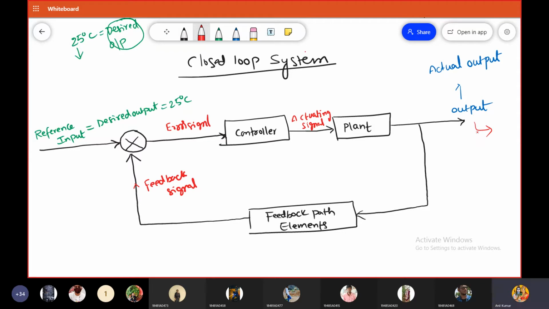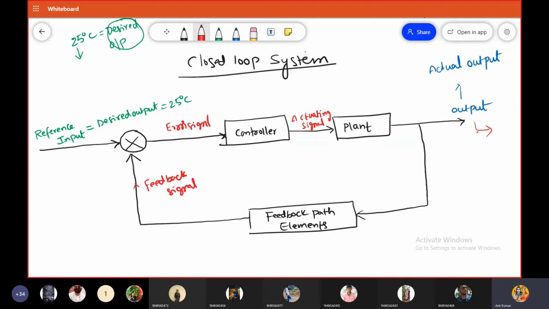Is it okay? This is a very important point. Because of the feedback connection between output and input, the changes at the output side are automatically corrected.